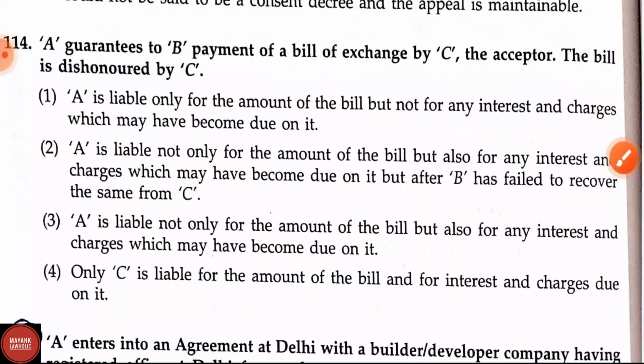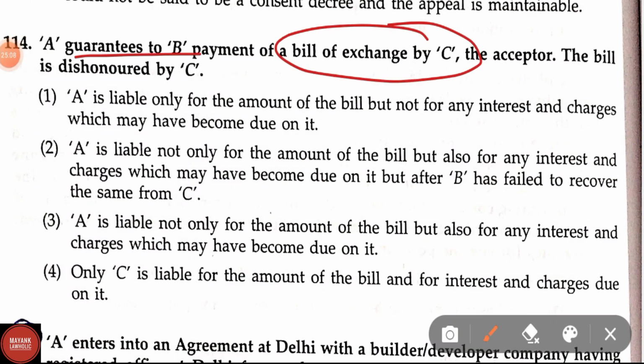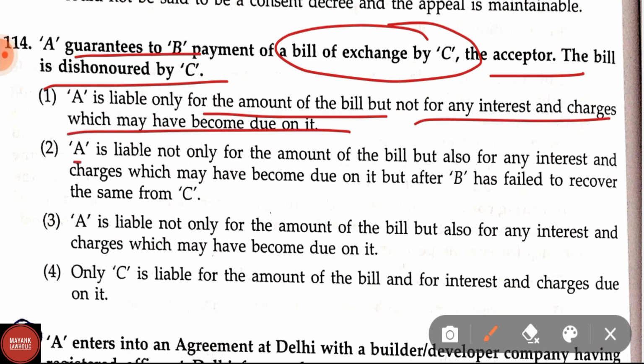Now let us see question number 114. A guarantees to B payment of a bill of exchange by C, the acceptor. The bill is dishonored by C. Options are: first, A is liable only for the amount of the bill, not for any interest and charges which may have become due on it.